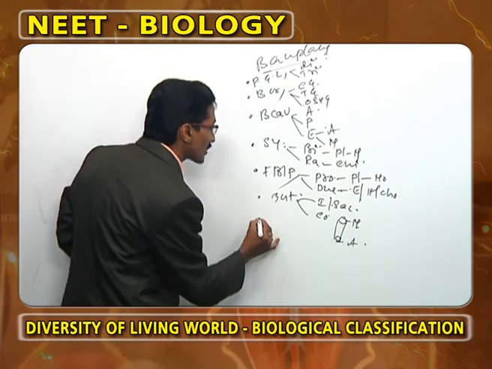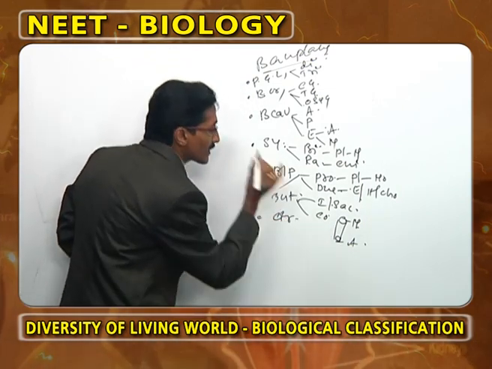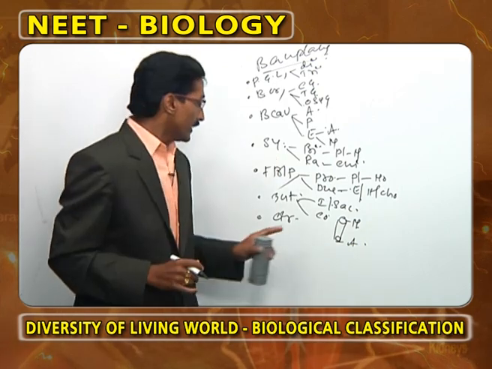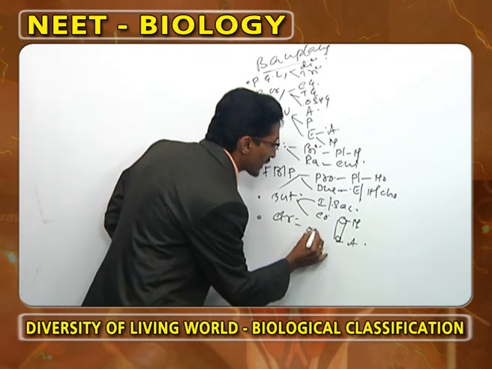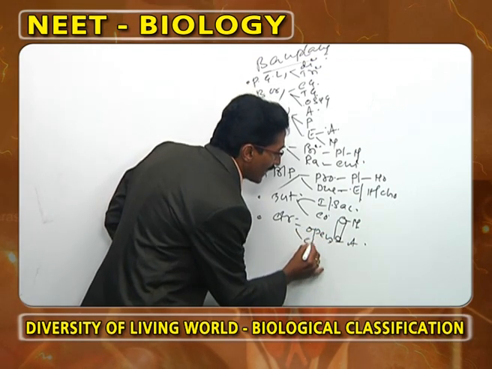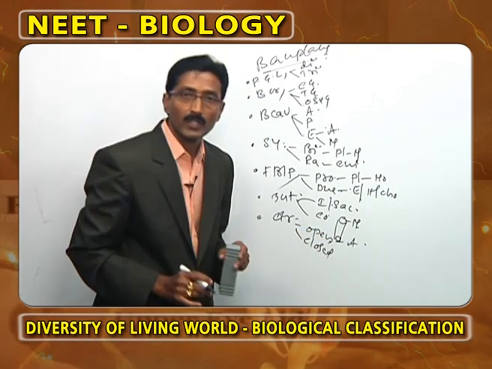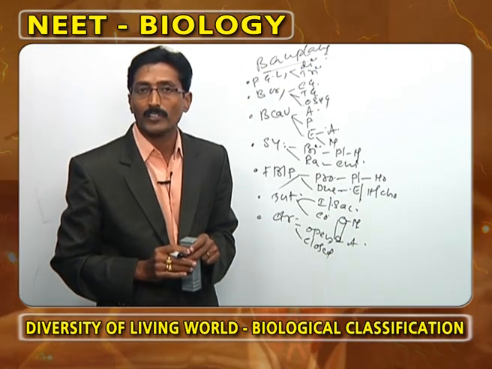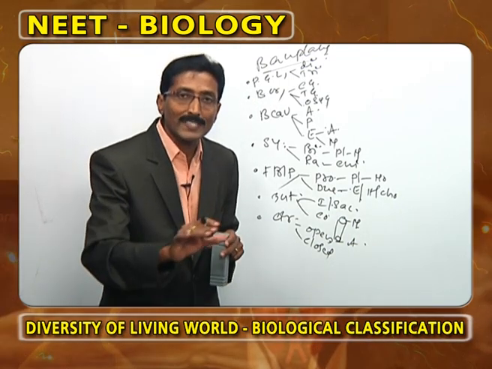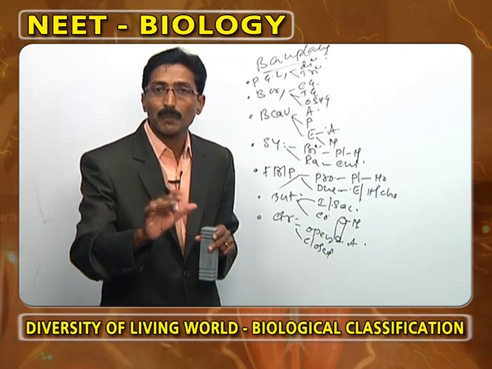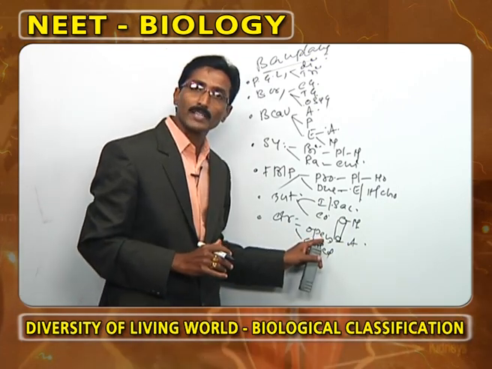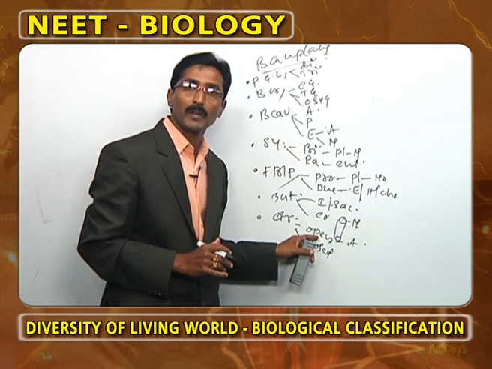What is the last plan? That we call circulation. Now, here the circulation is classified into two categories. One we call open type of circulation and the other closed type of circulation. What is meant by open type of circulation? The blood flows in sinuses. Here we get one doubt. What is meant by sinuses? Spaces. The blood flows in the spaces, that we call open type of circulation.